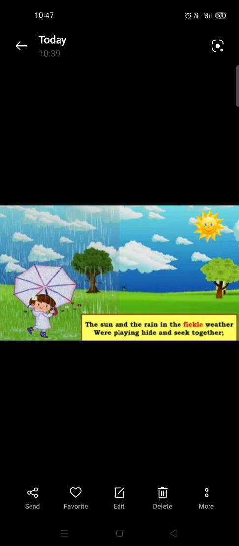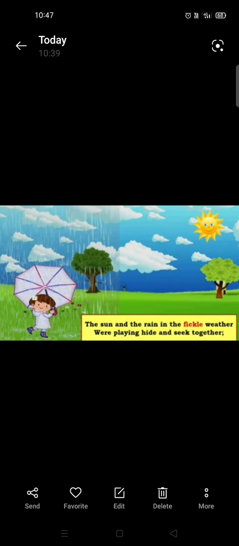So now, what is the meaning of this line? Means, now which season is there? Rainy season. But is it raining for the whole day and night? No. First, the climate is sunny. But within a fraction of time, the sun goes away and what comes?